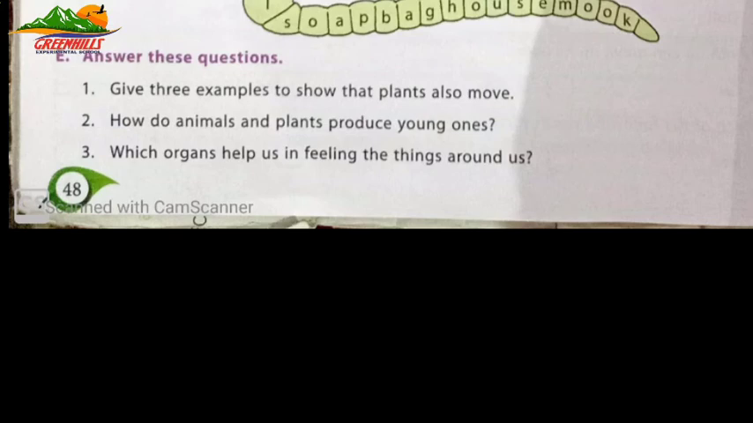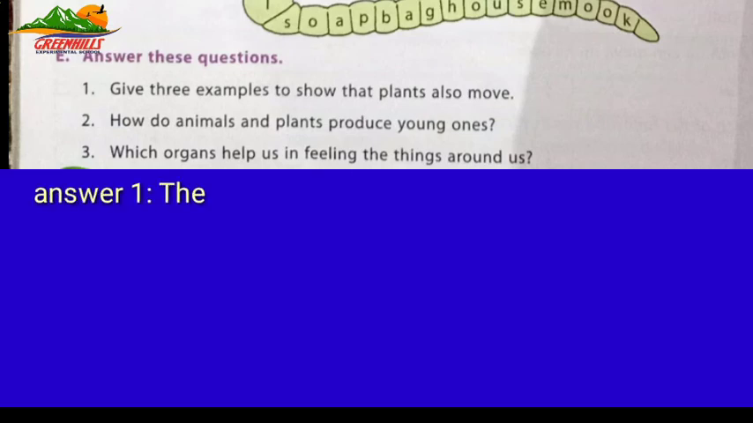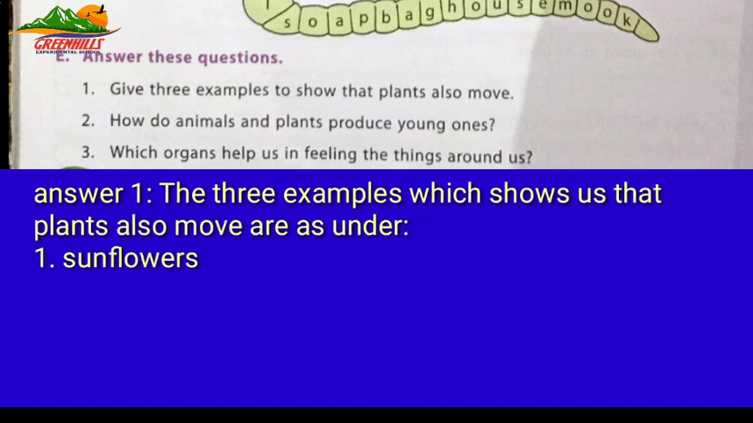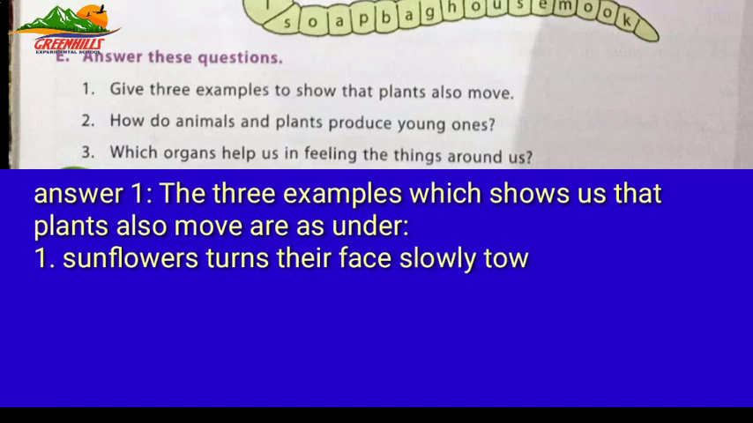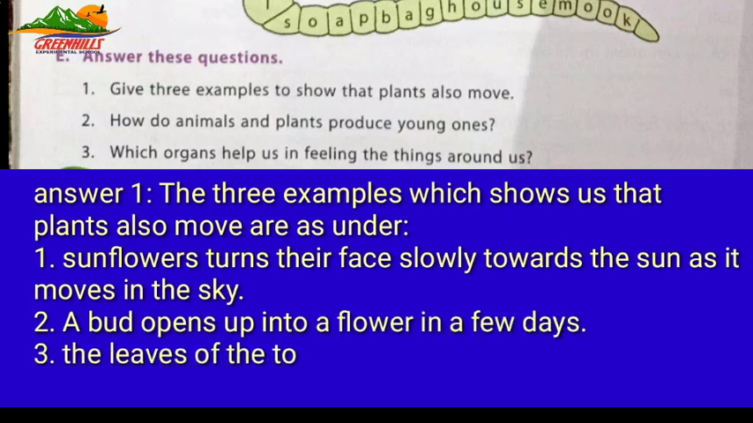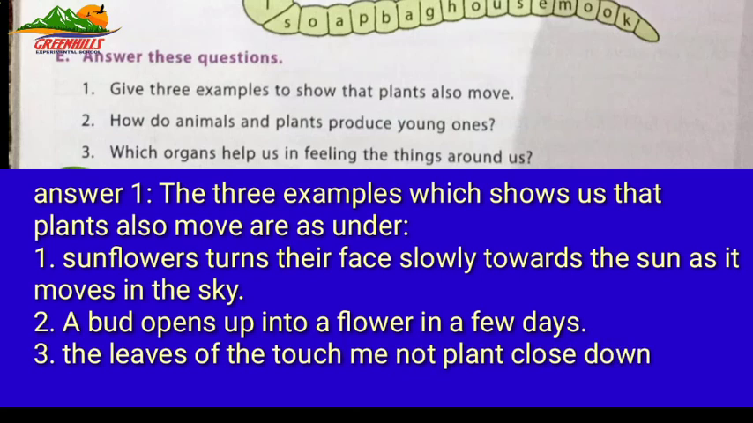And its answer is the 3 examples which show us plants also move are as under. Number 1. Sunflowers turn their face slowly towards the sun as it moves in the sky. Number 2. A bud opens up into a flower in a few days. Number 3. The leaves of the touch-me-not plant close down quickly when we touch them.